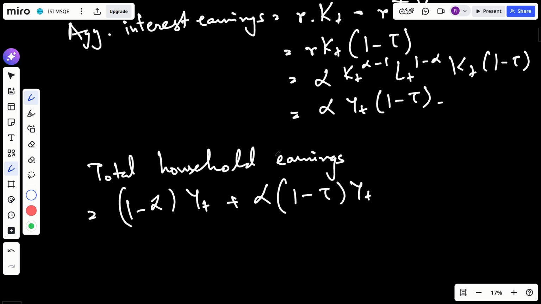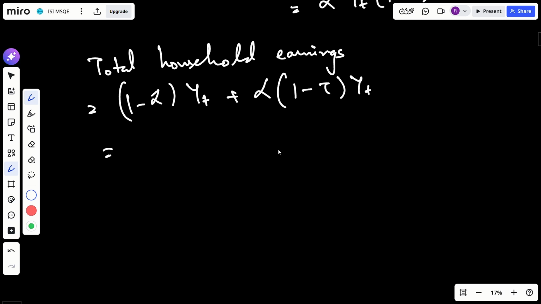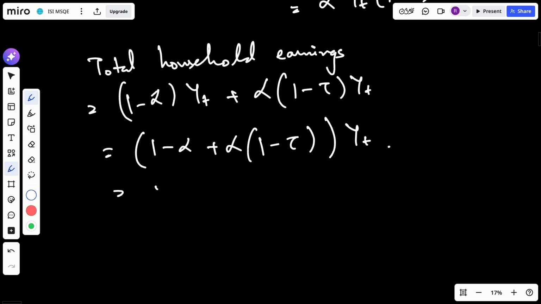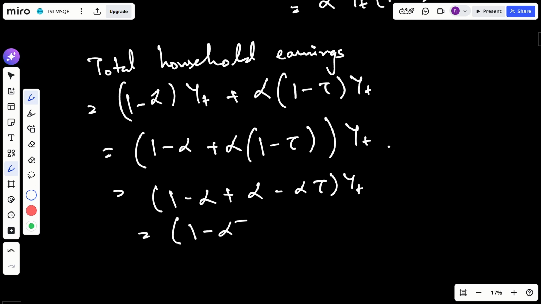Okay, I can combine this and have this. Next, let's just open the term inside and I will have this. So 1 minus alpha times tau times Y_t. This is our total household earnings.